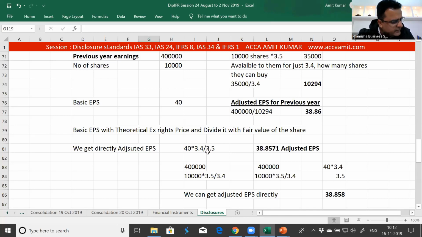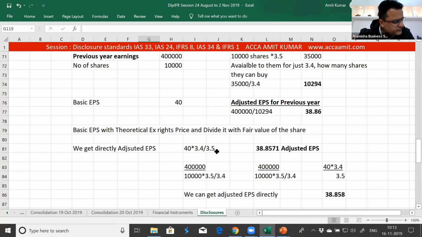So what is the fair value of the share? The price on the last day of quotation is taken as the fair value immediately prior to exercise of rights. The day we exercise this right, what is the fair value on that particular day? So it is saying: EPS for the corresponding previous year, that is 40, multiplied by the theoretical ex-rights fair value per share, which we calculated as 3.4, divided by the fair value per share immediately before the exercise of rights, that is 3.5, and we get the adjusted EPS.